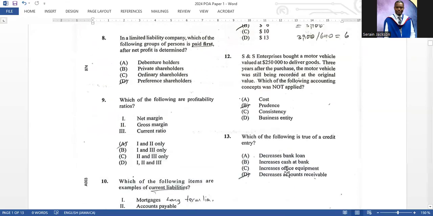Number 12, S&S Enterprise bought a motor vehicle valuing 250,000 to deliver goods. Three years after the purchase, the motor vehicle was still being recorded at the original value. Which of the following accounting concepts was not applied? The prudence concept wasn't applied. The prudence concept states that we should not overestimate the value of our assets. And the fact that they did not allow for depreciation for this asset would have meant that the asset would have been overstated in the balance sheet, which is not in accordance with the prudence concept.